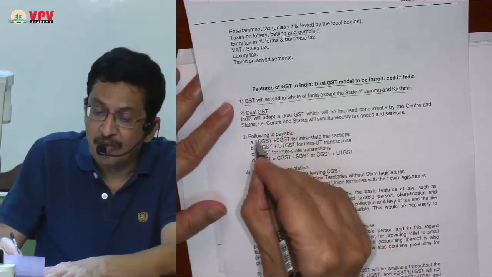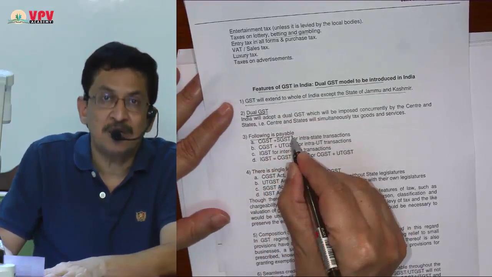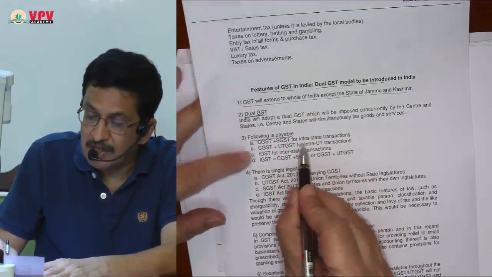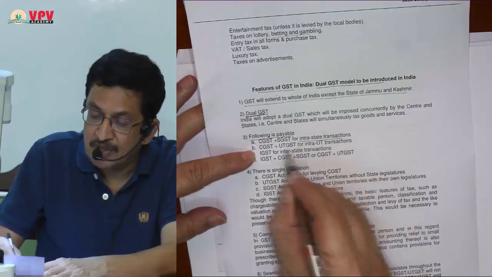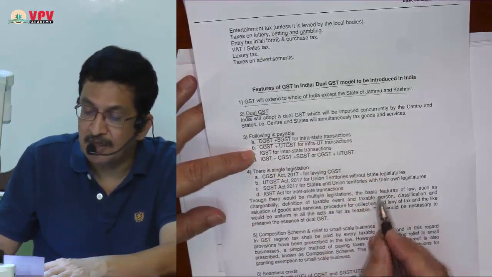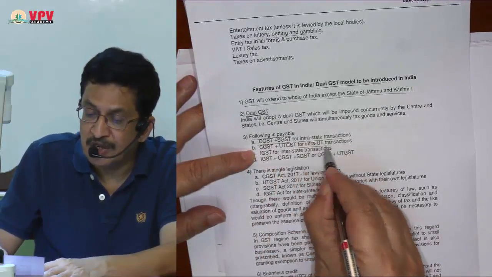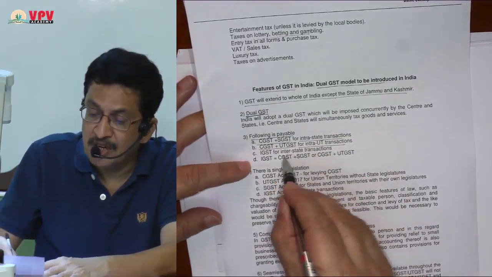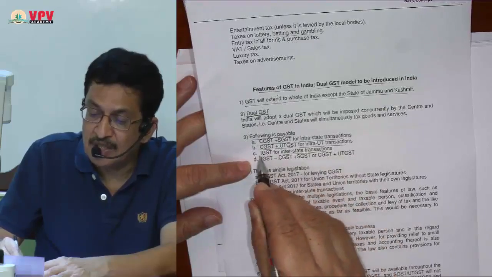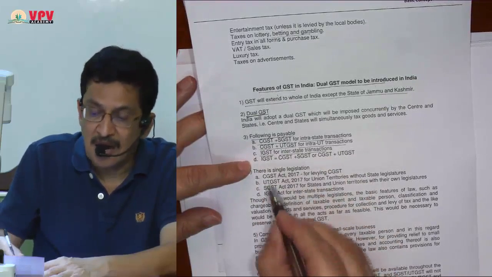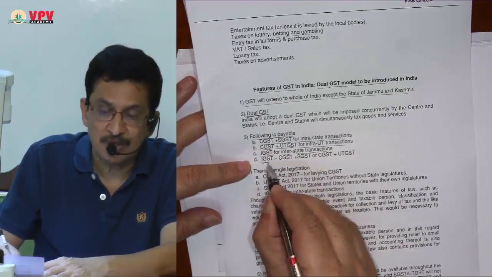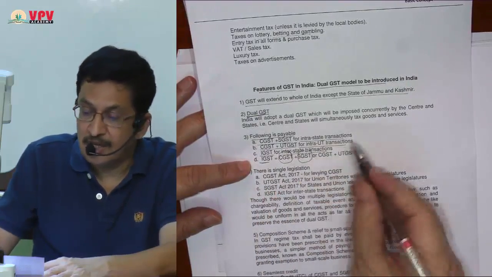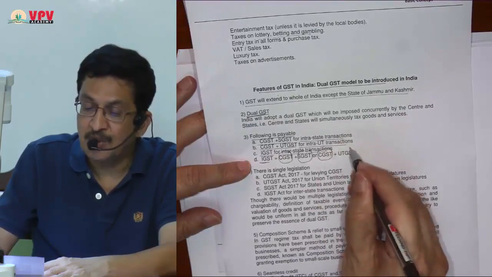Third, what are the various taxes which are payable? I think I already explained that, but once more we'll repeat. If it is an intrastate transaction, CGST plus SGST is payable. If it is an intra-union territory transaction, CGST plus UTGST is payable. If it is an interstate transaction, IGST is payable. And remember, IGST always has two components, a CGST component and an SGST component, or a CGST component and a UTGST component.